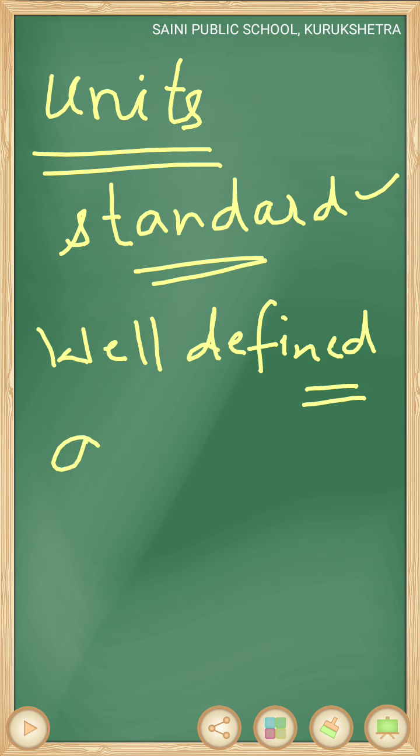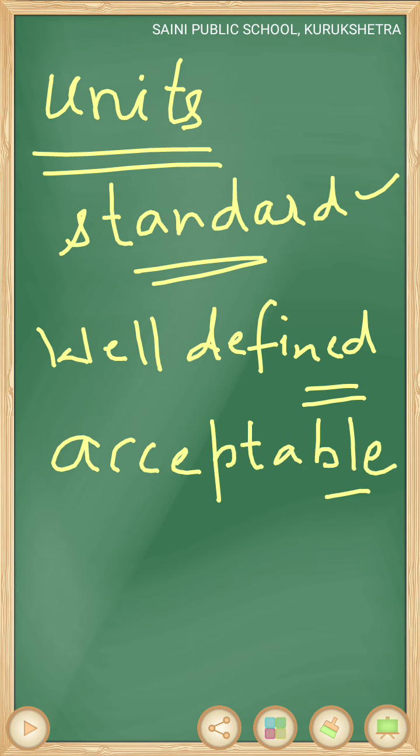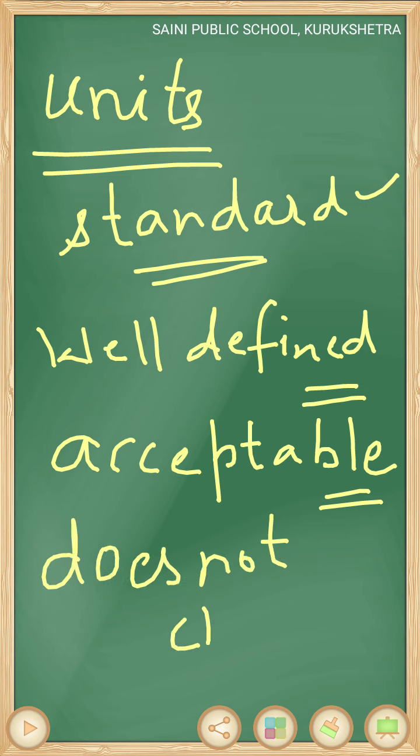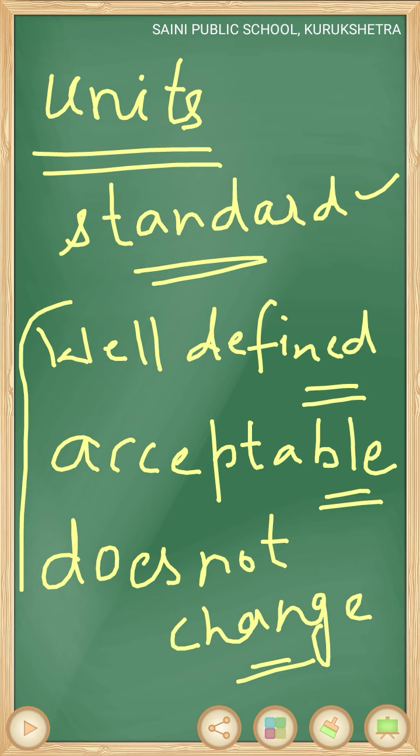Second, standard unit means which is acceptable by all, means which are approved by all, and that doesn't change with space and time. Means standard unit always remains same. It doesn't change with space and time. So these qualities must be in standard unit. So standard unit means units which are acceptable by all and which remain same always.